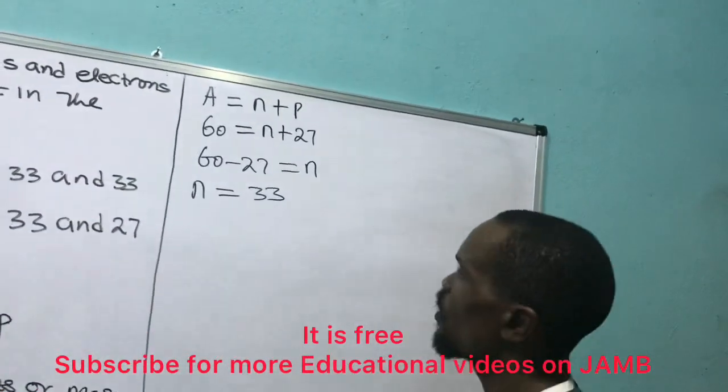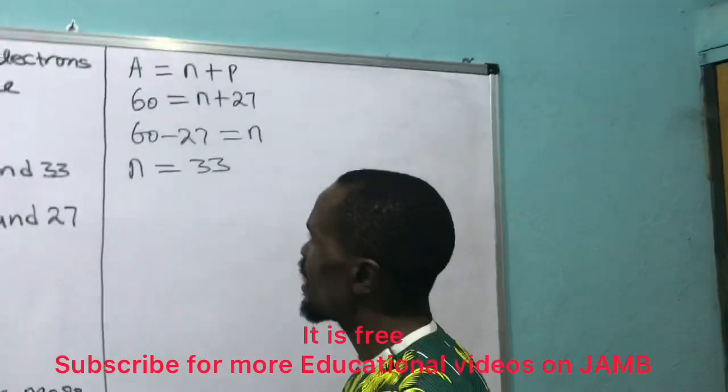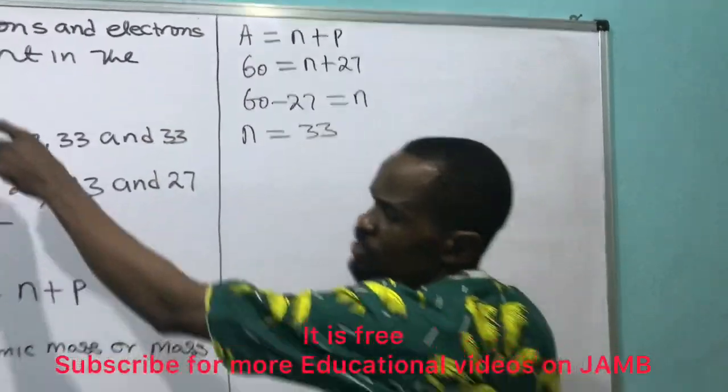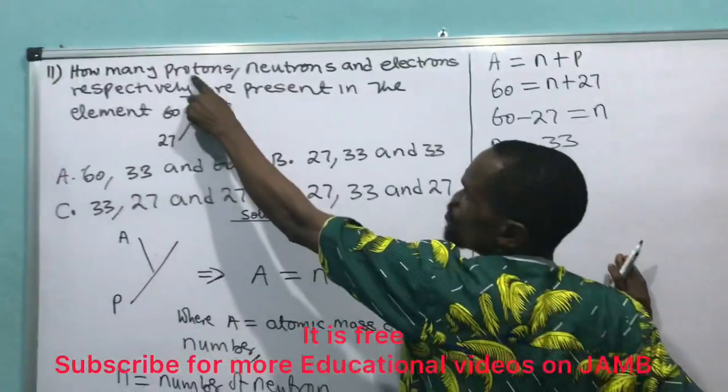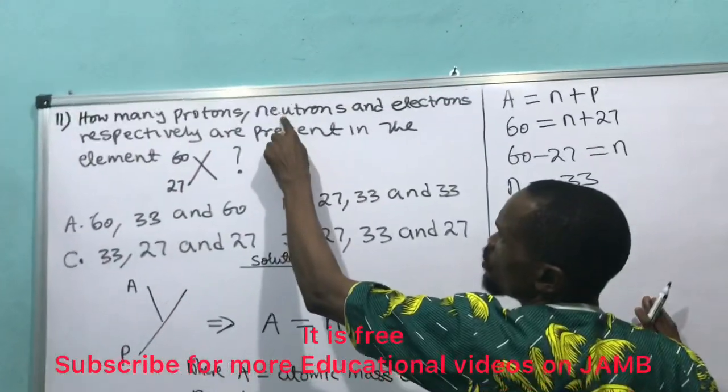Therefore, the number of neutron is 33. Then what they asked me to get, they said I should get the proton first. After the proton, I should go to the neutron.